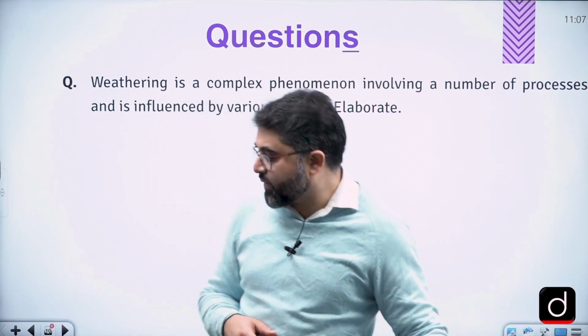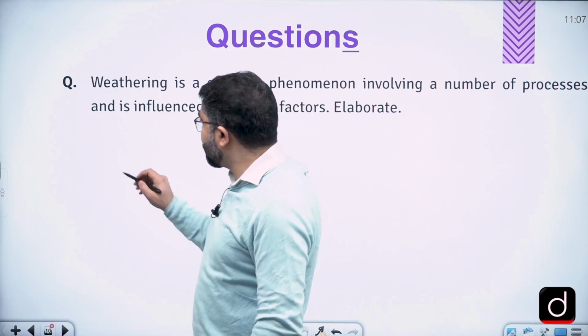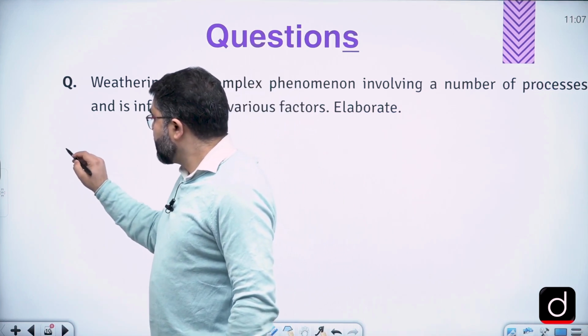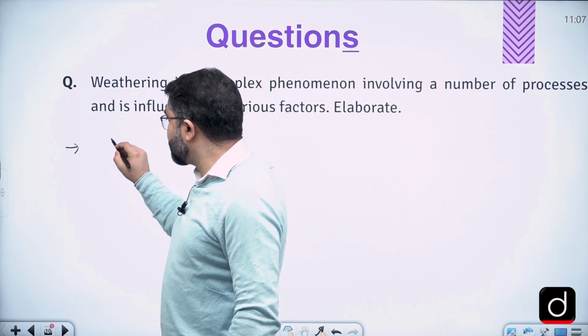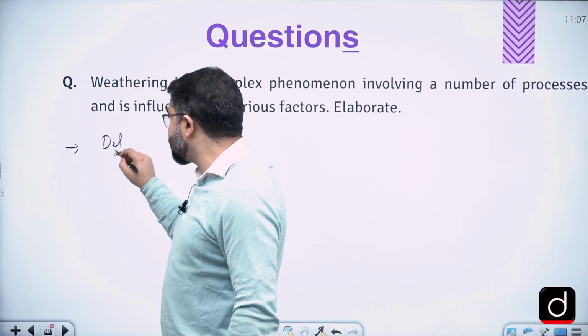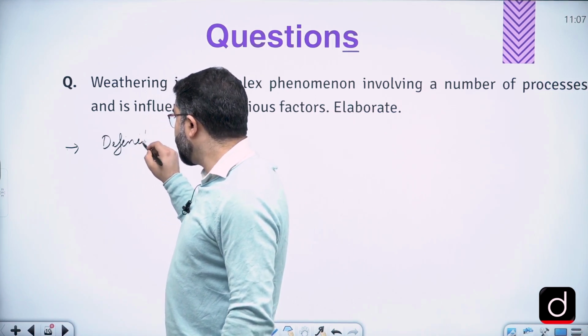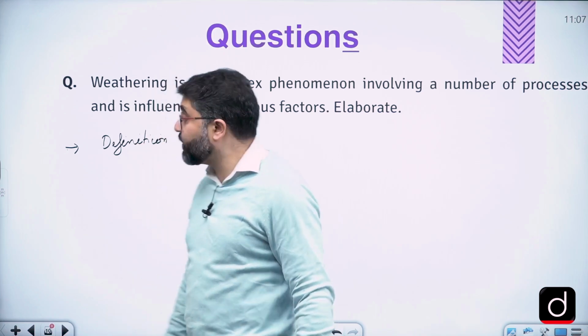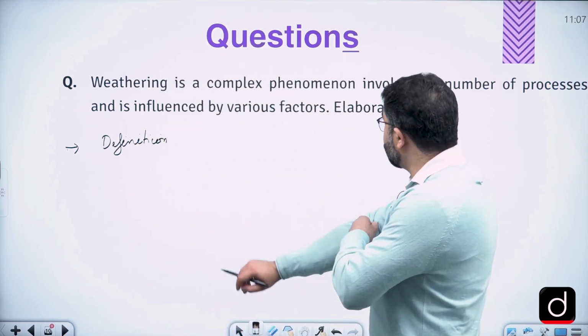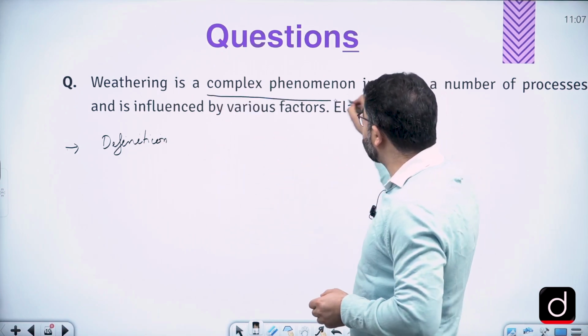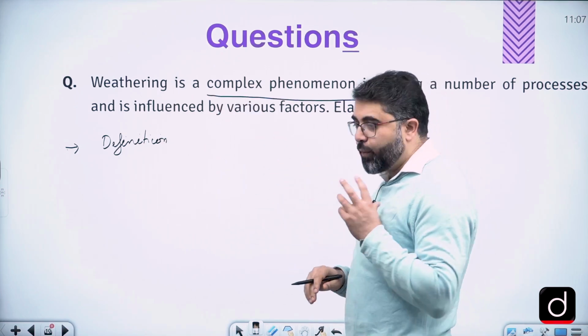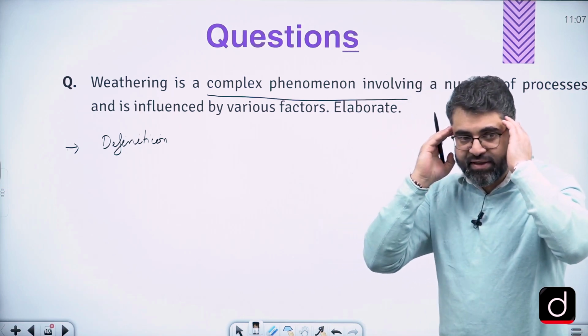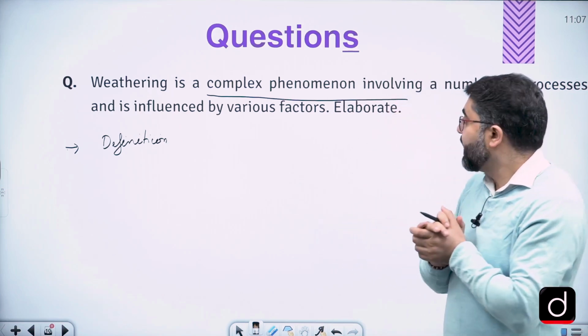Okay, let's try to understand the concepts of weathering that one should know. So one should know the definition of weathering, which is quite simple. Definition, I don't think there should be any problem related to that: disintegration of rocks and so on. The question says it is a complex phenomenon. Why is it complex? Let's try to visualize.